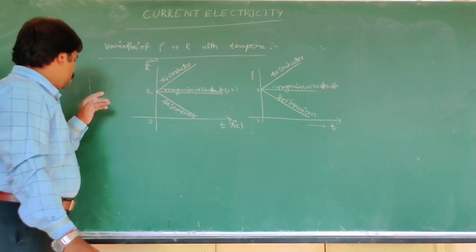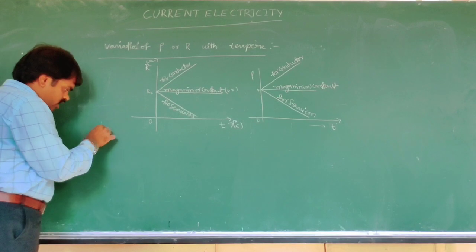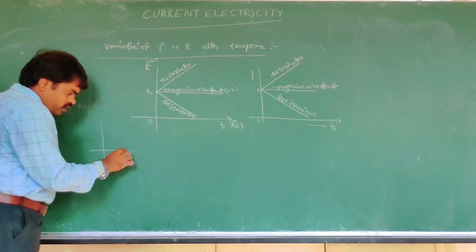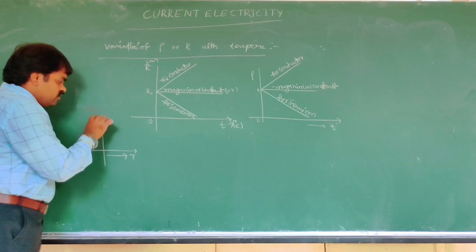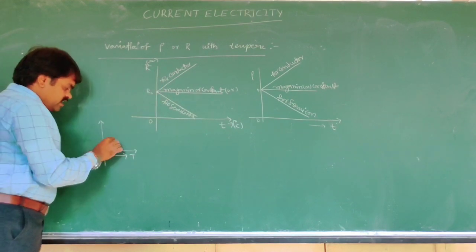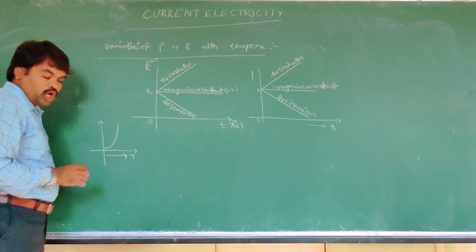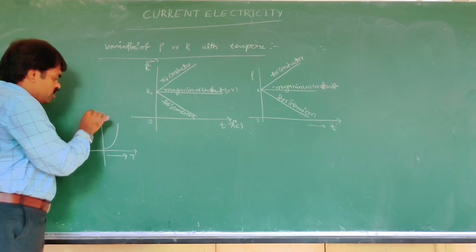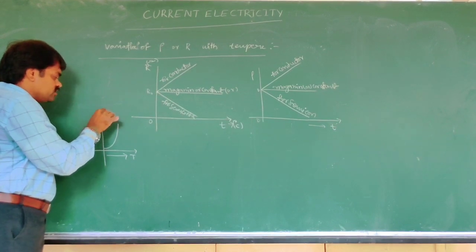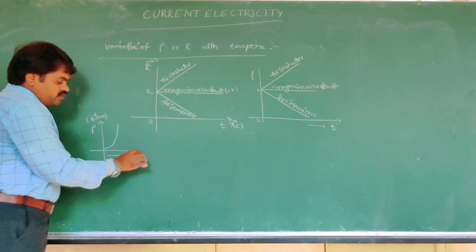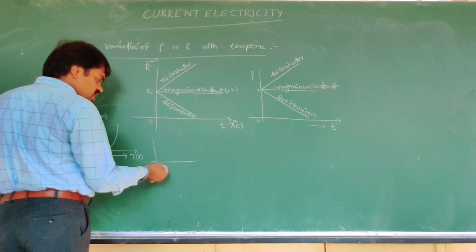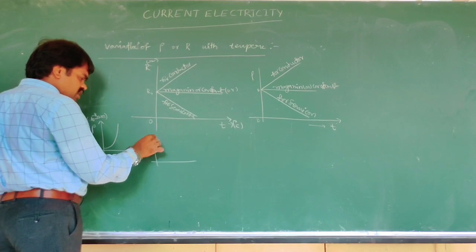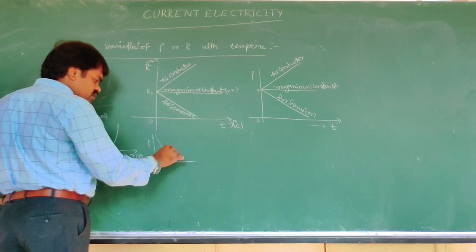You already know the temperature can be on the Kelvin scale. For conductors, the graph is like this, with resistivity of the order of 10 to the power of minus 8 ohm meter, in terms of the Kelvin scale. For semiconductors, the resistivity-temperature graph is like this.